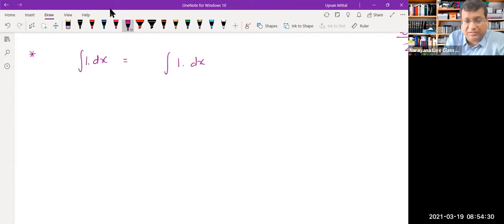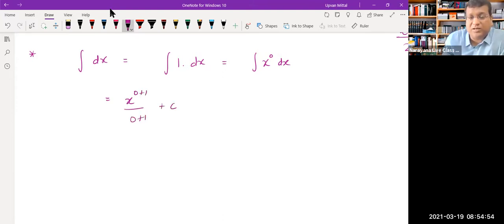See, wherever there is nothing, you can multiply 1 there, you can write this in this manner. And then we are extremely smart, so we also know that 1 means x raised to 0. That's really a smart step. And you know that x raised to 0 means here our n is equal to 0. So if you apply the formula of integration, it will be x raised to n plus 1 upon n plus 1. This will be the answer. And you can see x raised to 1, so this will be simply x. There will be a constant, fine, but ultimately the result is that the integral of simple dx will give you x.